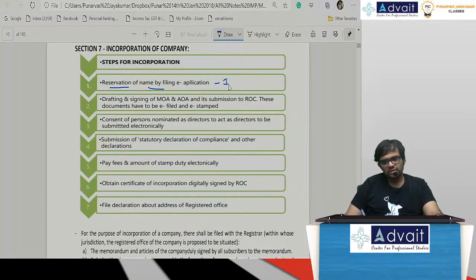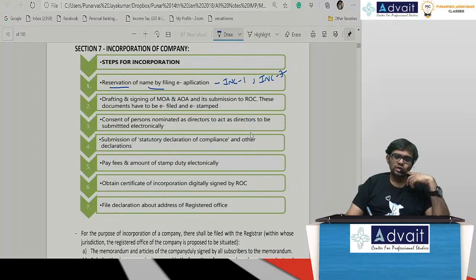Reservation of name used to happen in INC 1. Then you used to make an application form, which used to happen in INC 7. Then you will draft and sign the MOA, AOA, e-filing, e-stamping and all those things. All the compliance declarations and additional documentation used to happen in INC 10.